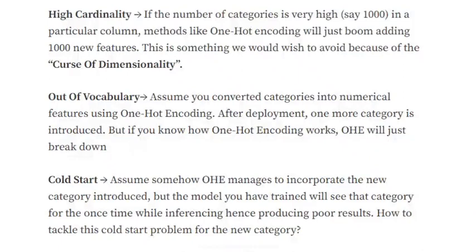So hi everyone, today we'll try to understand some problems with one hot encoding. Majorly, there are three major problems that we may face while we are using one hot encoding for converting categorical data into numerical format. So first one being high cardinality.